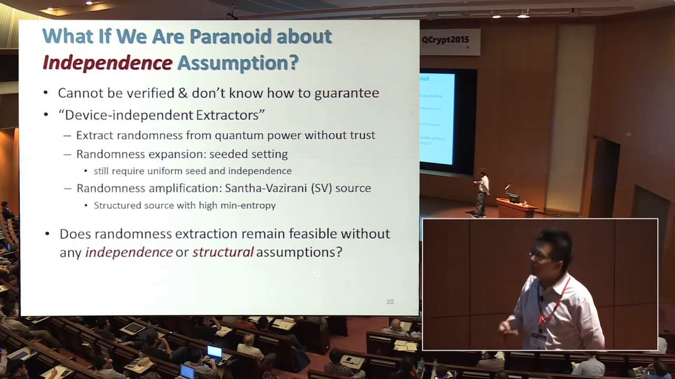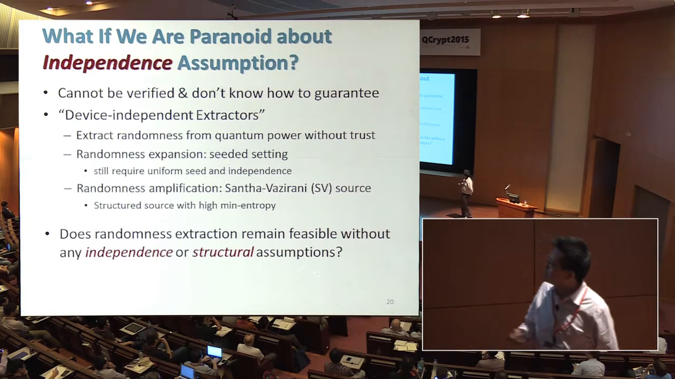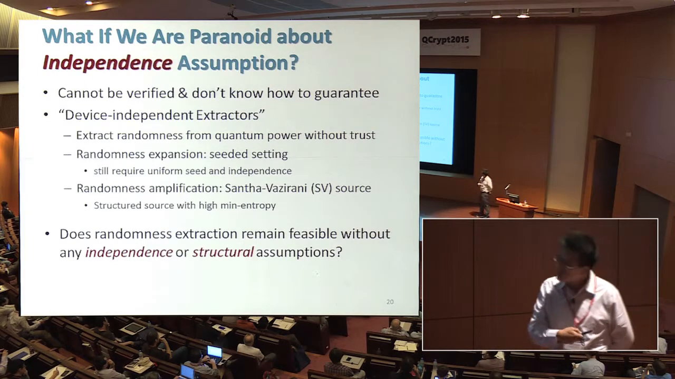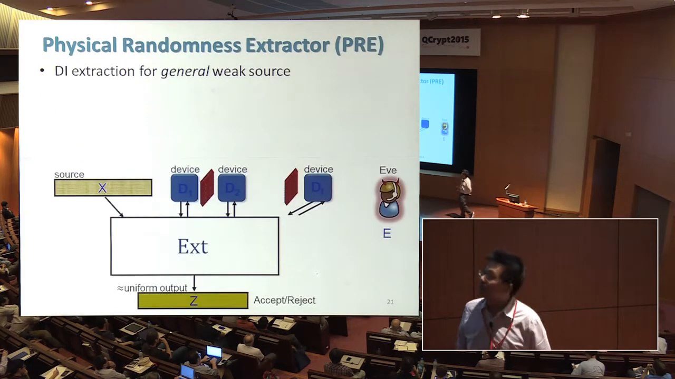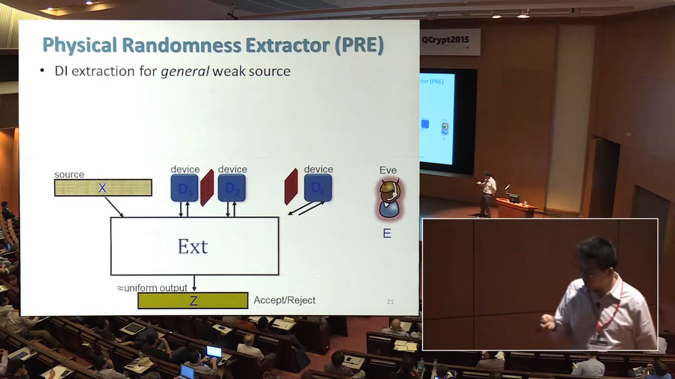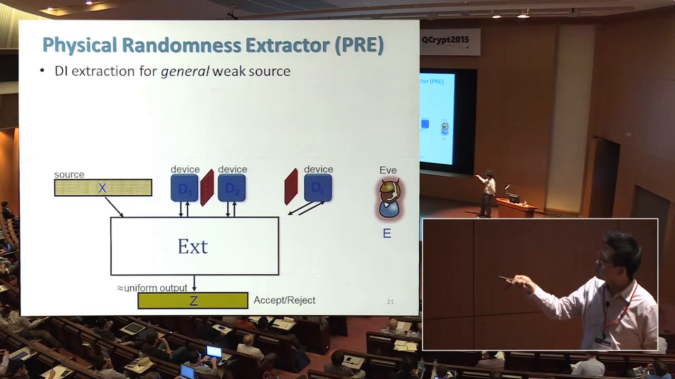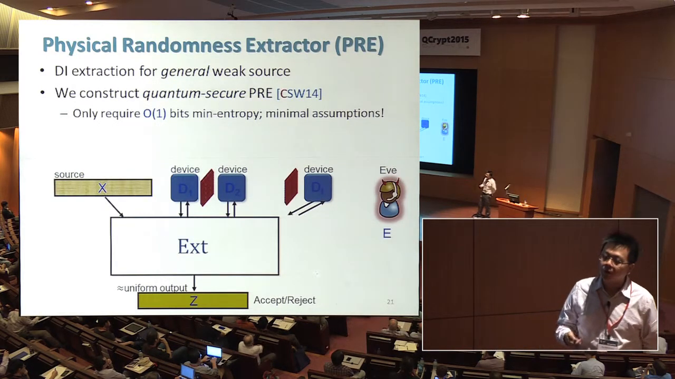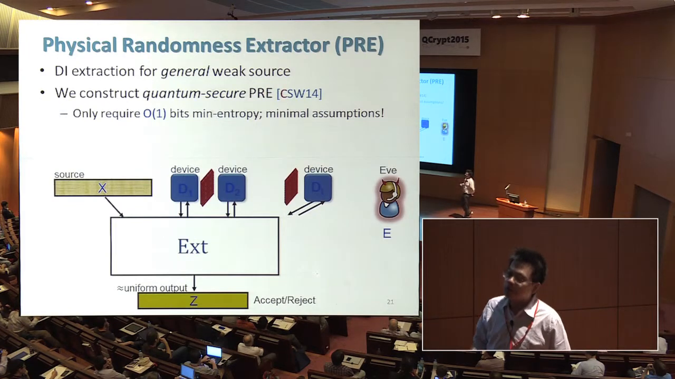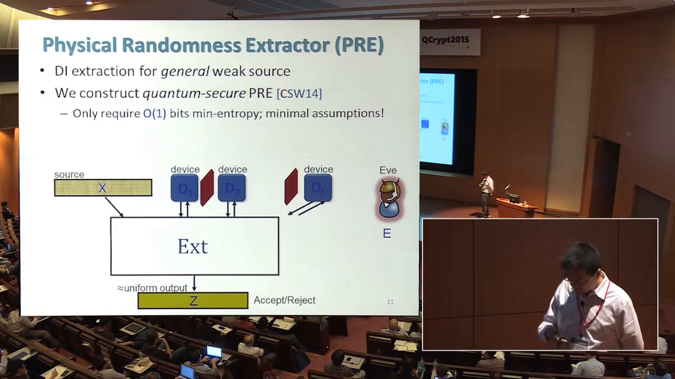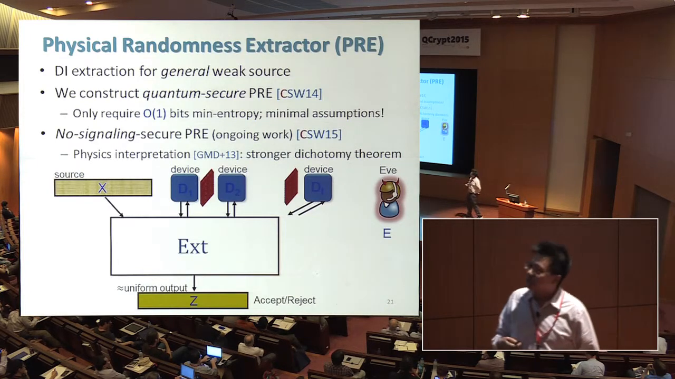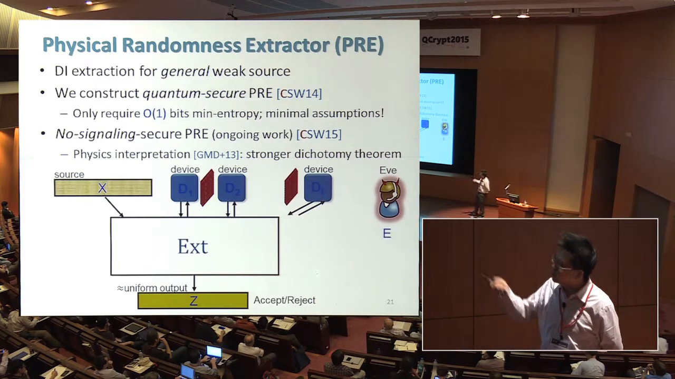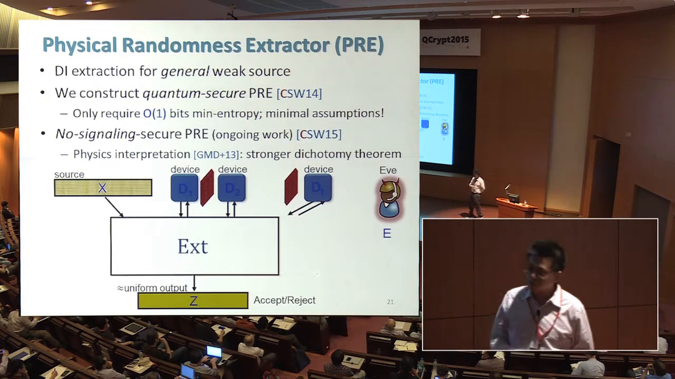From this randomness extraction view, it would be nice if we can say that randomness extraction remains feasible without any independence and structural assumption. And so we call this a physical randomness extractor to stress that we are extracting randomness from a physical system with a source X and a bunch of untrusted devices. And we show a quantum-secure protocol that only requires a constant amount of min-entropy from the source. This is kind of a minimal assumption you can hope for. And in ongoing work, we show a stronger security notion called the no-signaling security notion. This is motivated by the original physics interpretation, which I'll skip here.